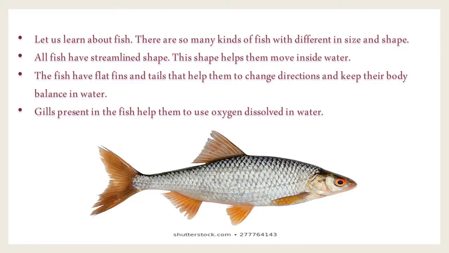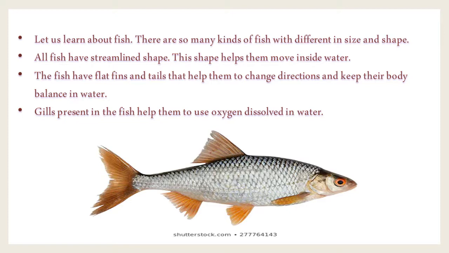Children, so let us learn about fish. There are so many kinds of fish, different in size and shape. Correct? All fish have a streamlined shape. This shape helps them move inside water. The fish have flat fins and tails that help them to change directions and keep their body balanced in water.